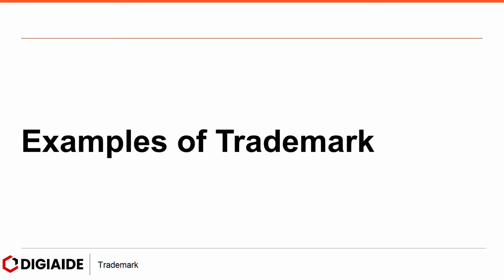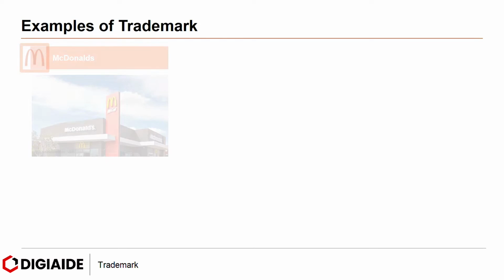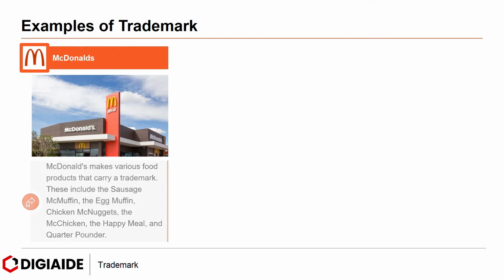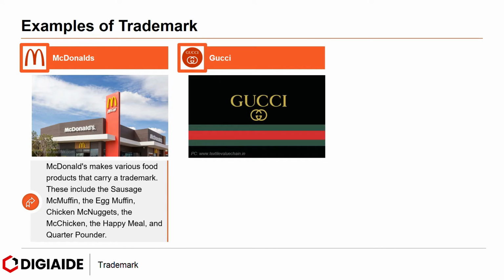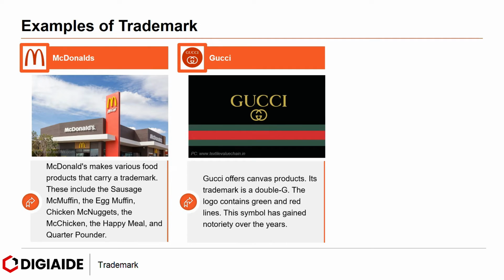And finally, to examples of famous trademarks. First, McDonald's. McDonald's makes various food products that carry a trademark. These include the sausage McMuffin, the egg muffin, chicken McNuggets, the McChicken, the Happy Meal, and Quarter Pounder. Gucci. Gucci offers canvas products. Its trademark is a double G. The logo contains green and red lines. The symbol has gained notoriety over the years.